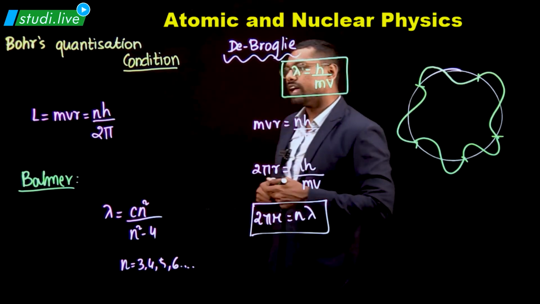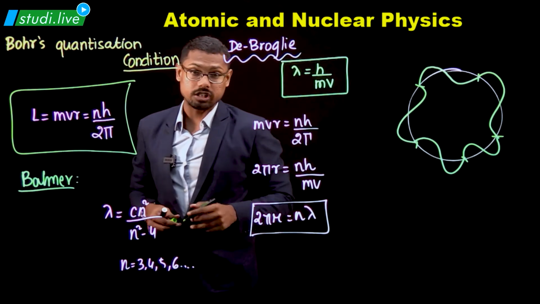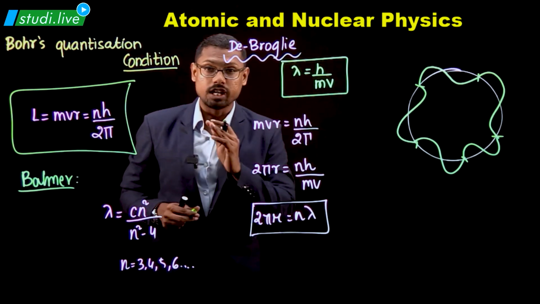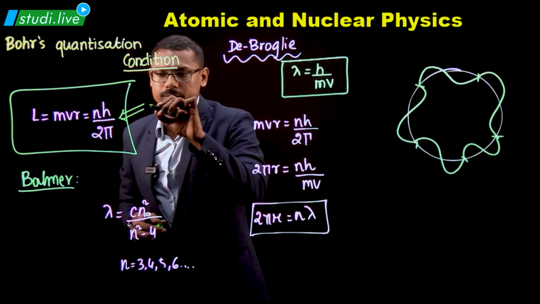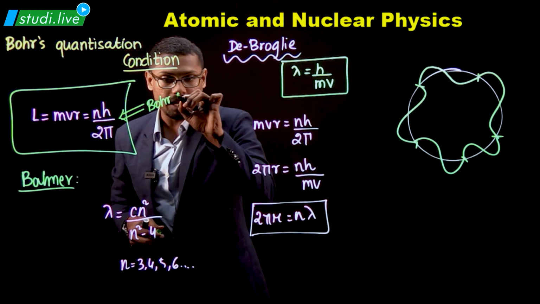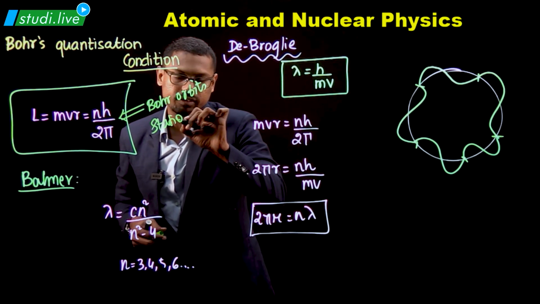And this is how we identify and get the Bohr second postulate, in fact the most important postulate proposed by Bohr. If this is obeyed by an orbit, the orbit will be named as Bohr orbits or else stationary orbits.